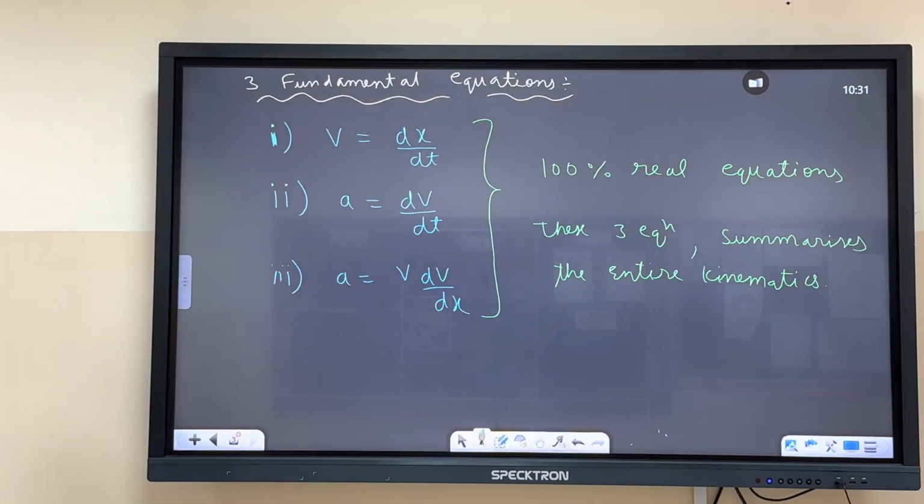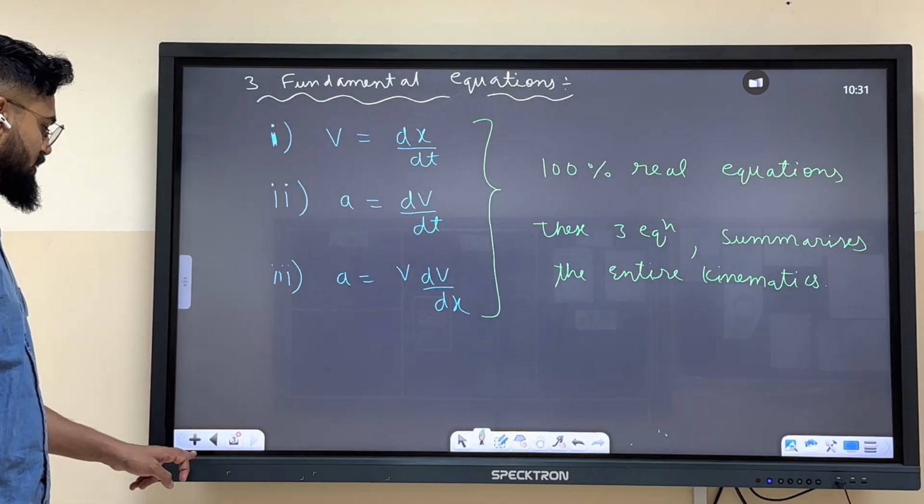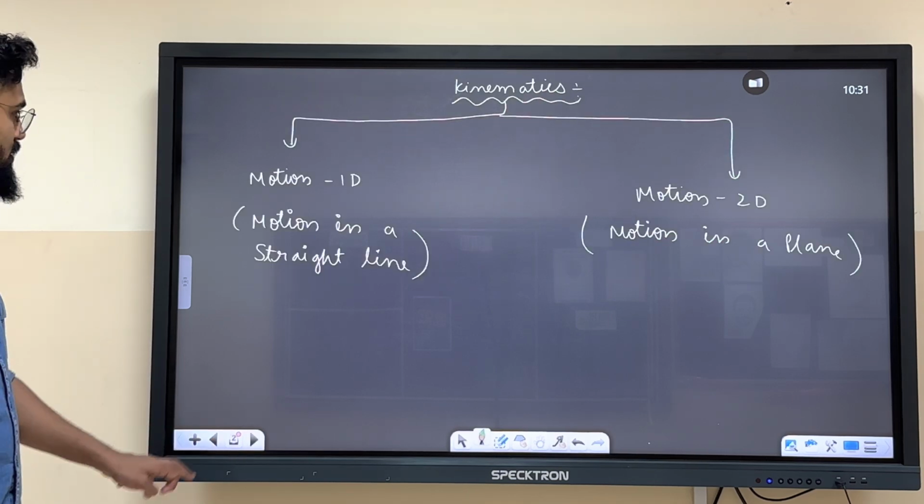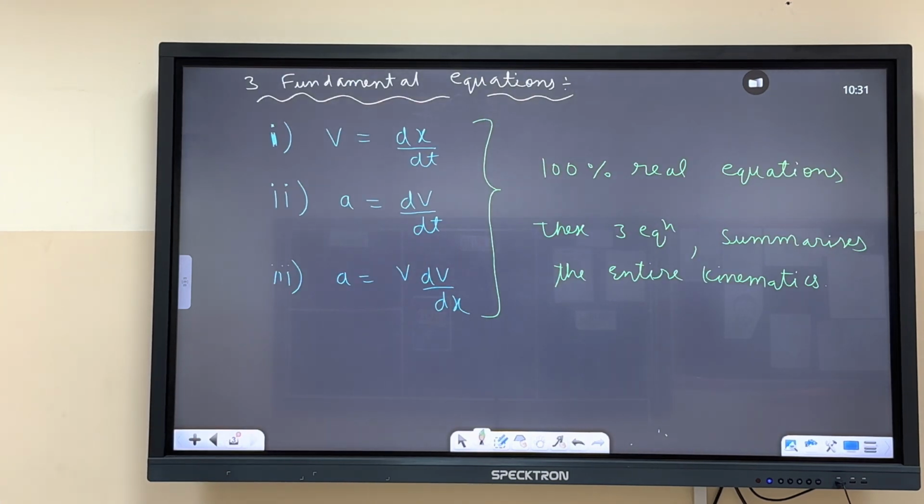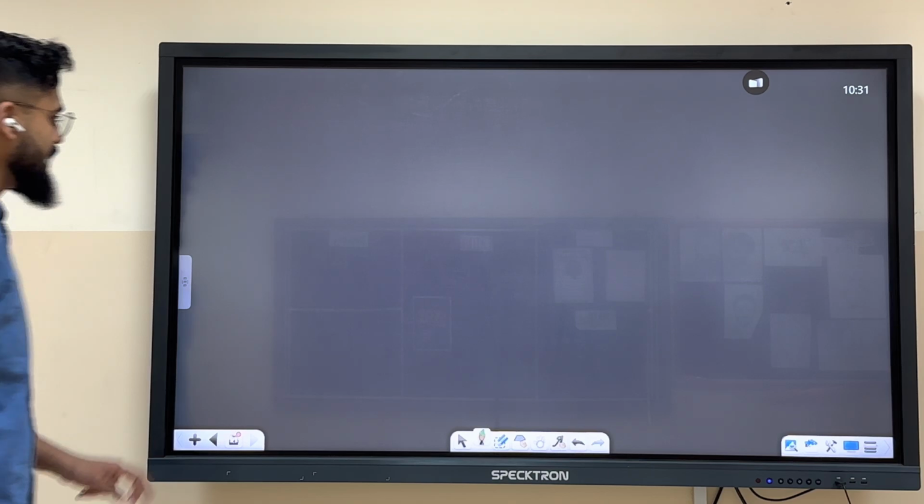Done. These three equations summarize the entire kinematics. Okay, done?